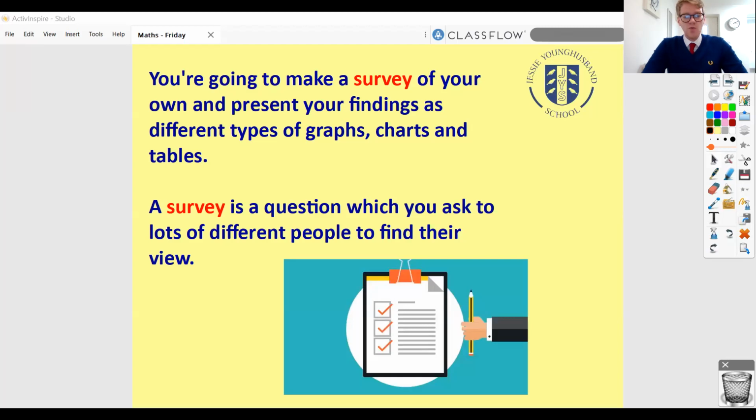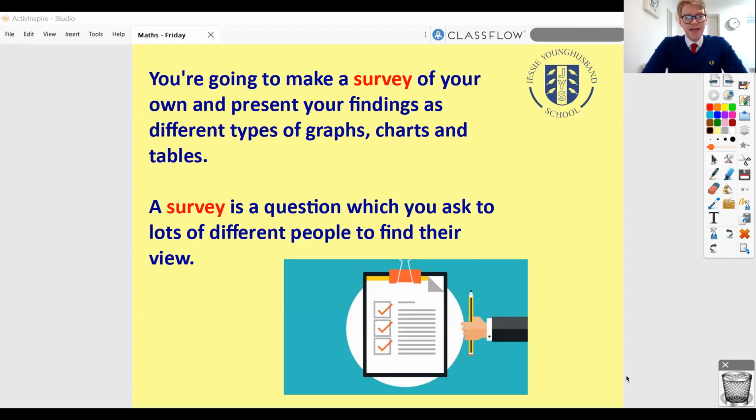Now, before we start off on today's learning, I actually want to pause for a moment and talk a little bit more about something I've mentioned a few times already this week, which is the survey which we're going to be working on tomorrow. You are going to be making a survey of your own and you're going to present your findings as different types of graphs, charts and tables.